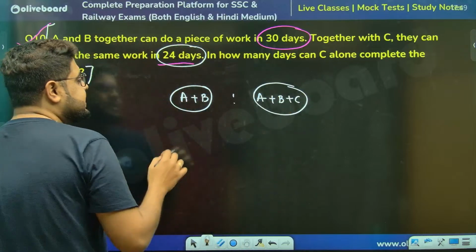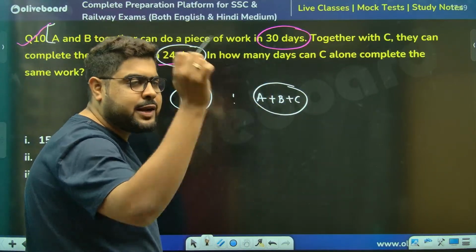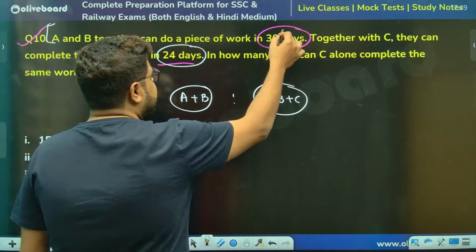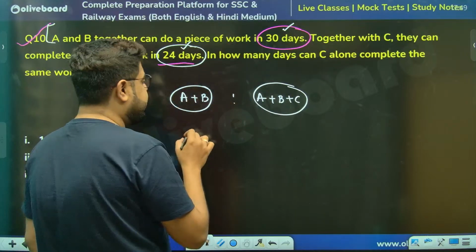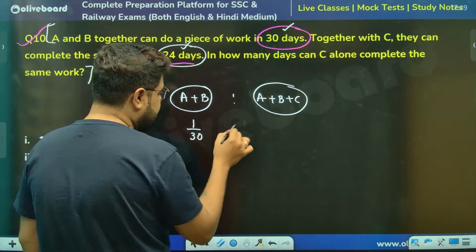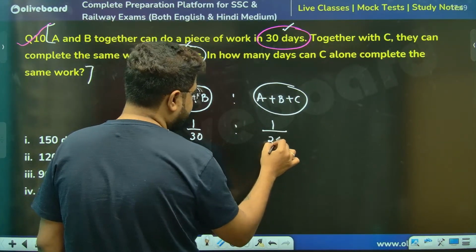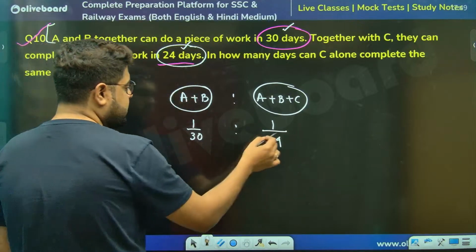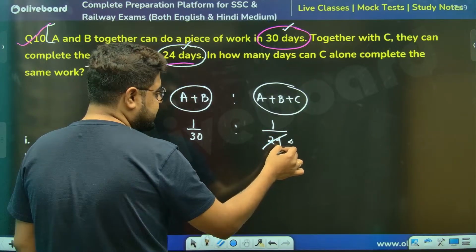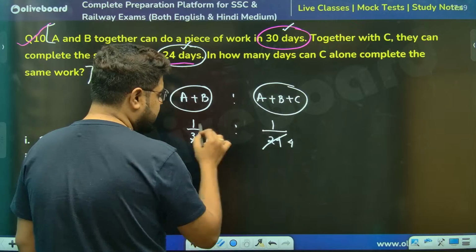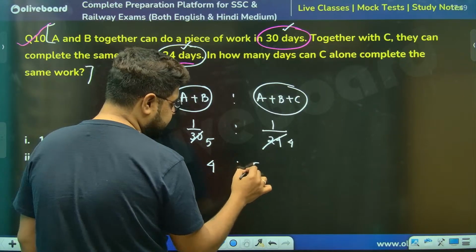Sir, efficiency ratio is always 1 by time ratio. The time ratio is 30 to 24. So it will be 1 by 30 ratio 1 by 24. Right, sir? So this is 4 ratio 5.